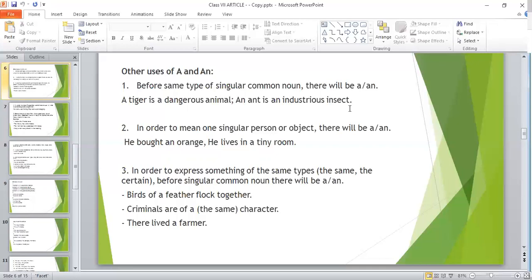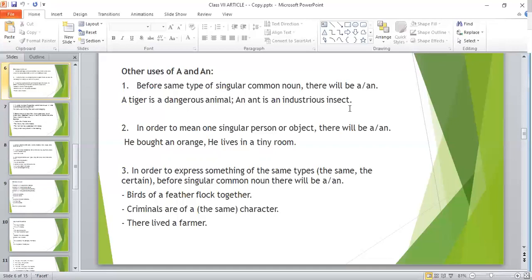Now, dear cadets, a question may arise in your mind. I have told you we use a determiner or article before the noun. Then how can we use this determiner a before dangerous, which is an adjective? Yes, dear cadets, before an adjective, we can use an article. When?